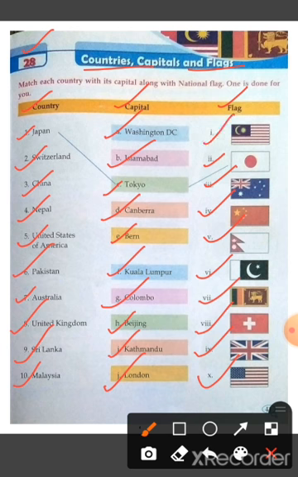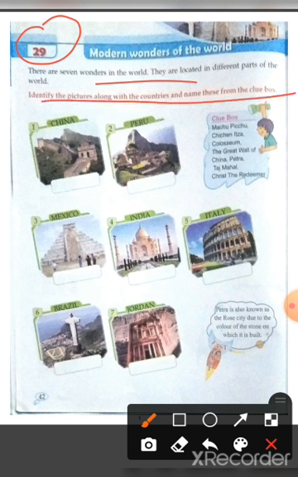Okay students. Now the next page, chapter 29, Modern Wonders of the World. So there are 7 wonders in the world. They are located in different parts of the world. So identify the pictures along with the countries and name these from the clue box.